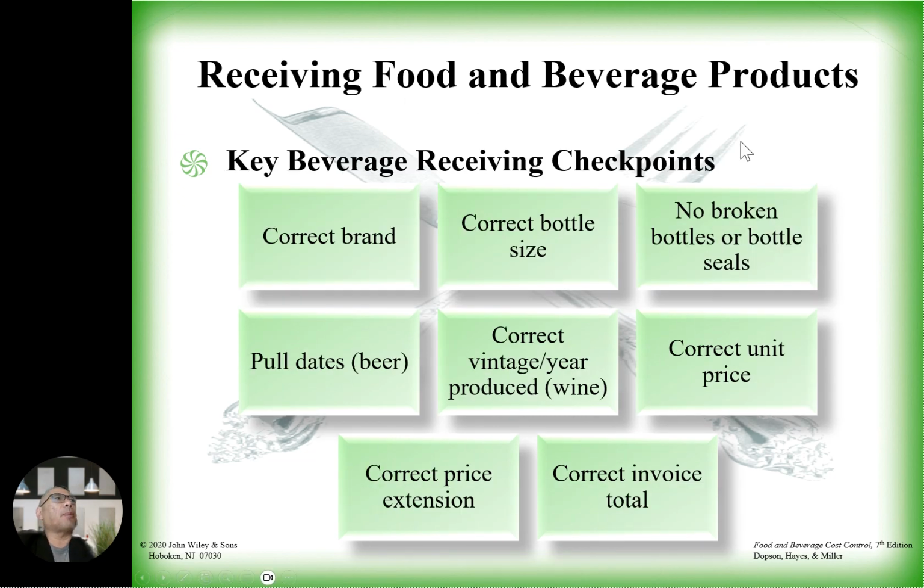So key beverage receiving checkpoints will be correct branding, correct bottle size, no broken bottle or bottle seal. Make sure all items received are properly sealed. Pull dates for beer, correct vintage year for wine, correct unit price, correct price extension, correct invoice total. That's the key part: make sure there's no broken one, okay? So everybody, that's basically the end of this chapter, okay?